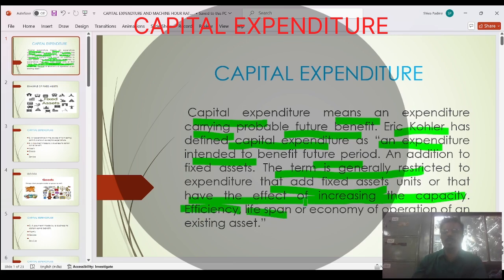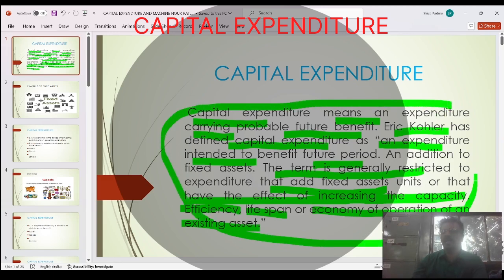The life span of that machinery will be increased. The years of the machine should be increased. Working condition will be improved. And economic operation of an existing asset, whatever the present asset, its life will increase. So this is the definition of capital expenditure.